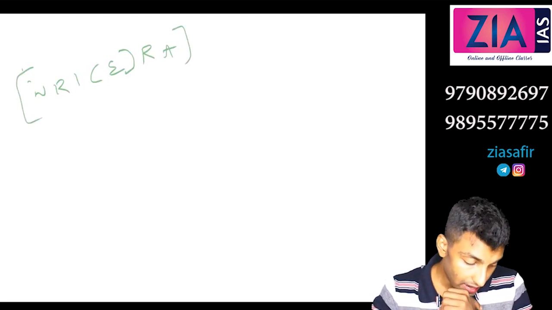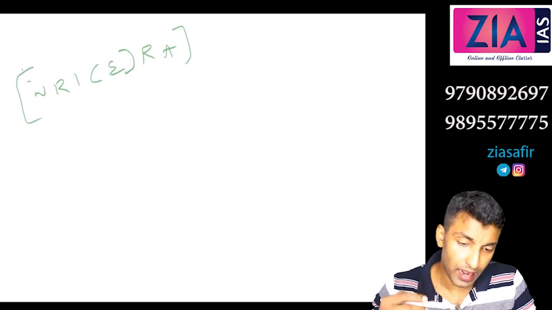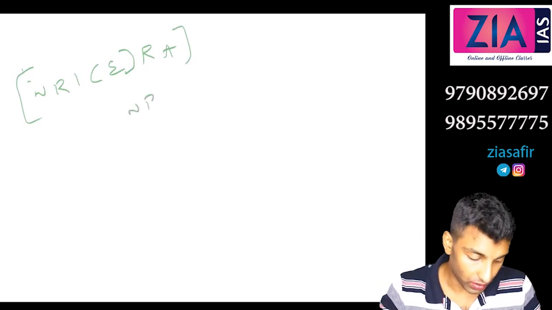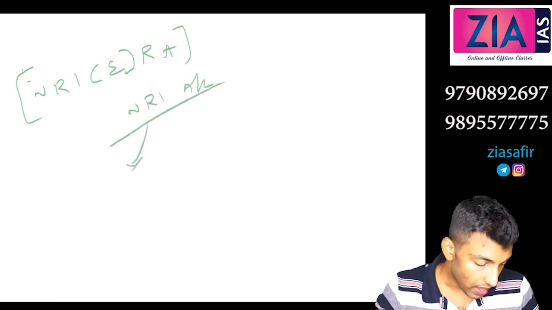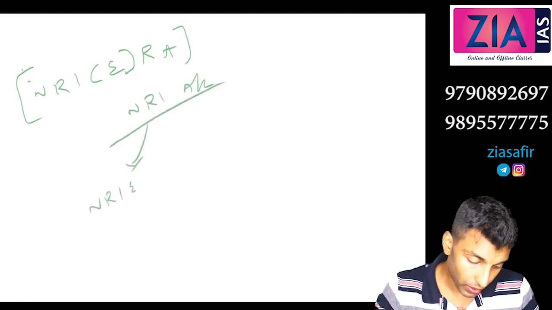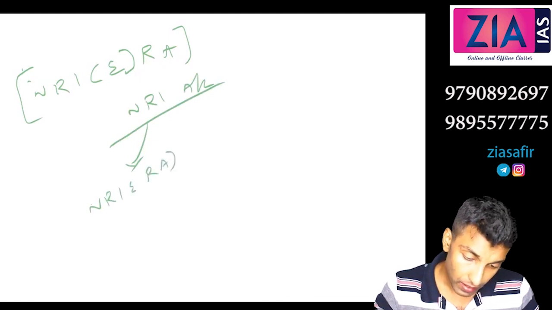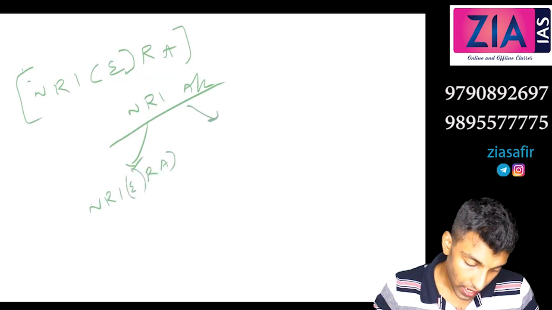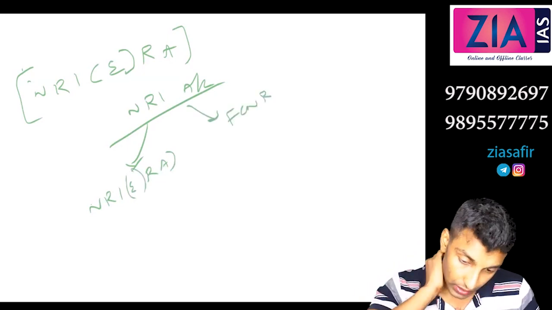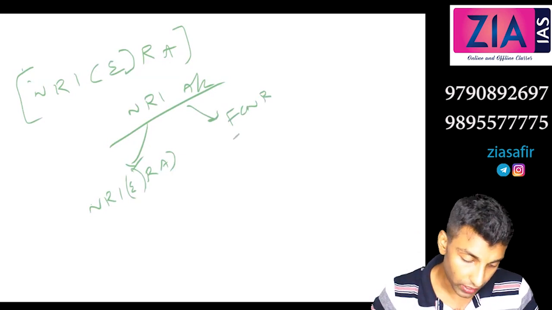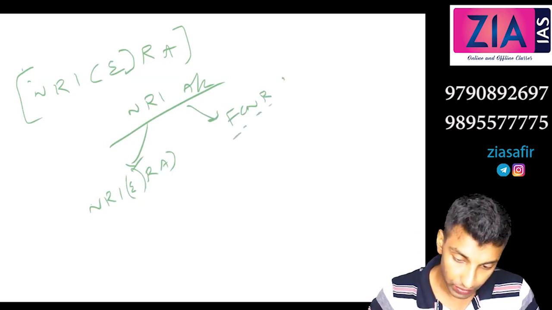See, NRI accounts, if you see, there are two types of accounts. First one, this is what we have discussed, the NRI external rupee account, and then you have FCNR, foreign currency non-resident bank account. So just write there, foreign currency non-resident bank account, FCNRB.